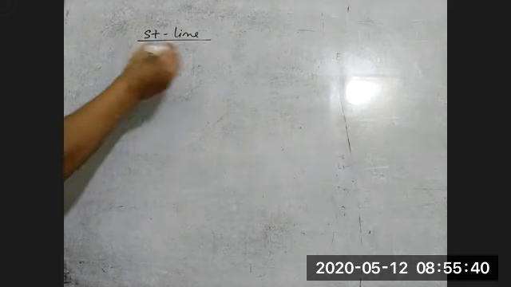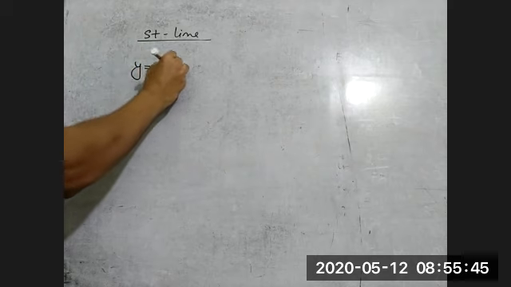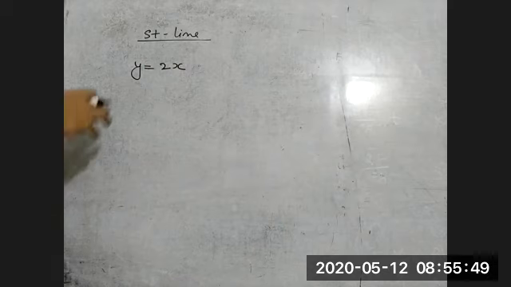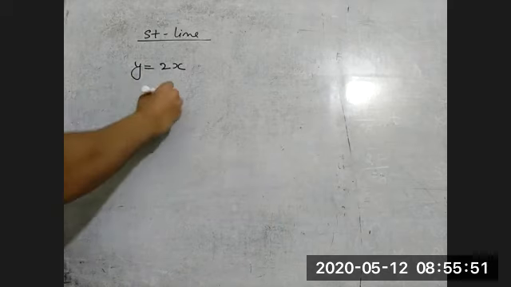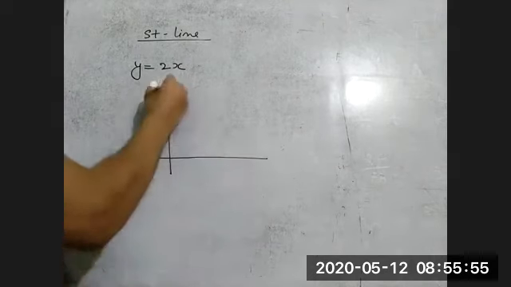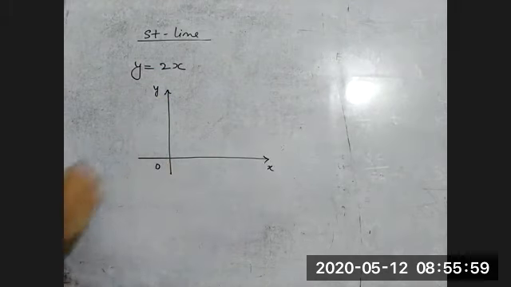So I'm just taking a small example. y is equal to 2x. We have to plot the graph of this y is equal to 2x. This is y and x, and the origin.